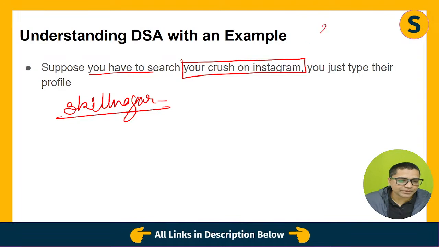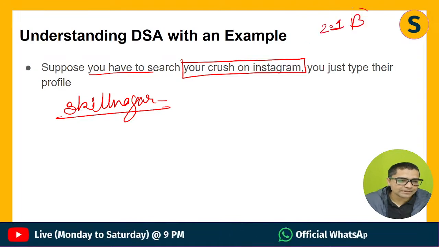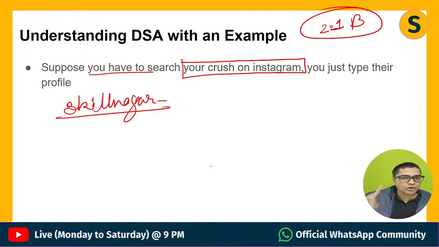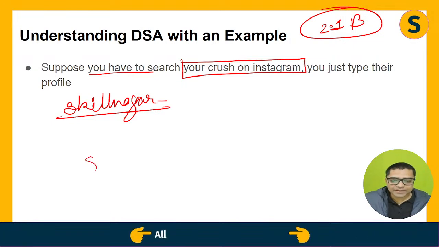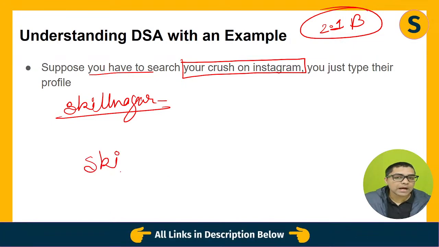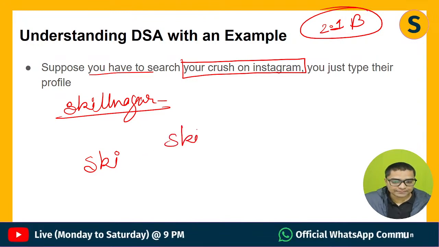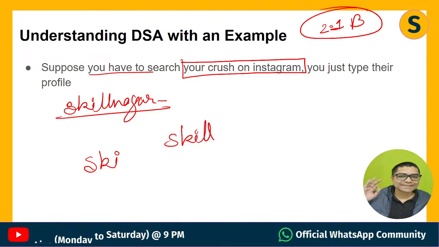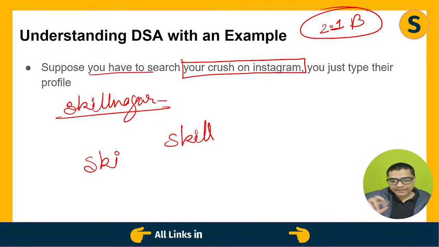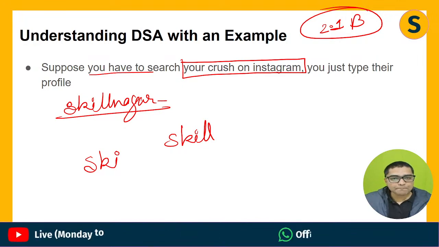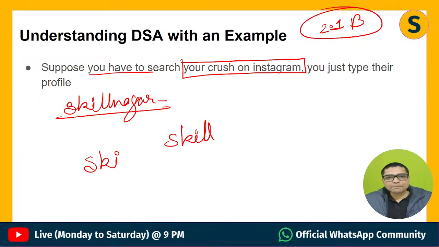Instagram has more than 2.1 billion users, and there is a good possibility that some usernames start with SKI. A majority of usernames start with skill. So now you have to find the skillnagar handle among 2.1 billion users.